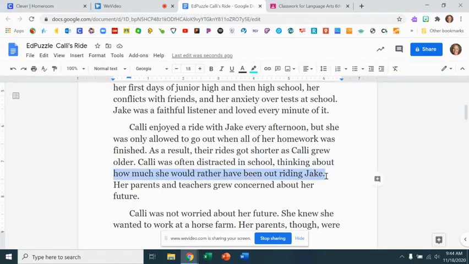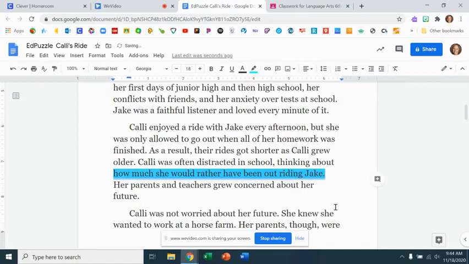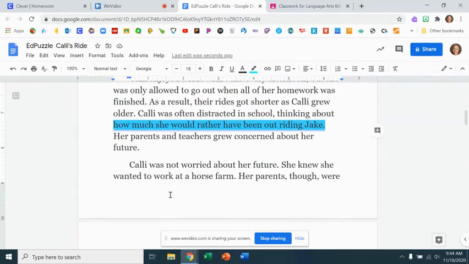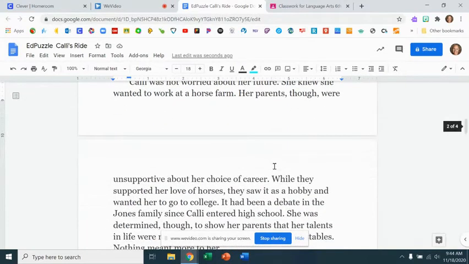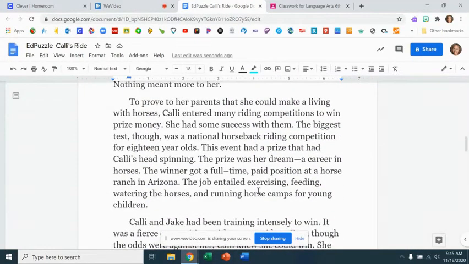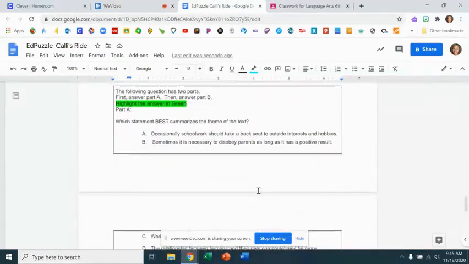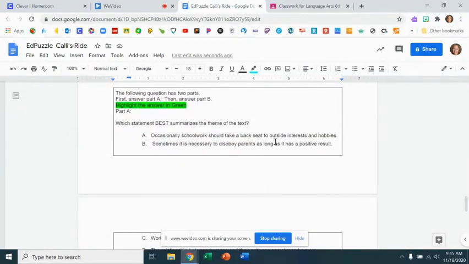Okay, so I gave you a couple examples here. I'm not going to do them all, and I'm going to read the question again. So you need to continue through the text, and you need to continue reading it or rewind to hear me read and highlight areas where it talks about how Callie feels, what her general feelings are about what is happening in the story and how she feels about Jake. Okay, and then you can answer these questions. So I'll read this again.